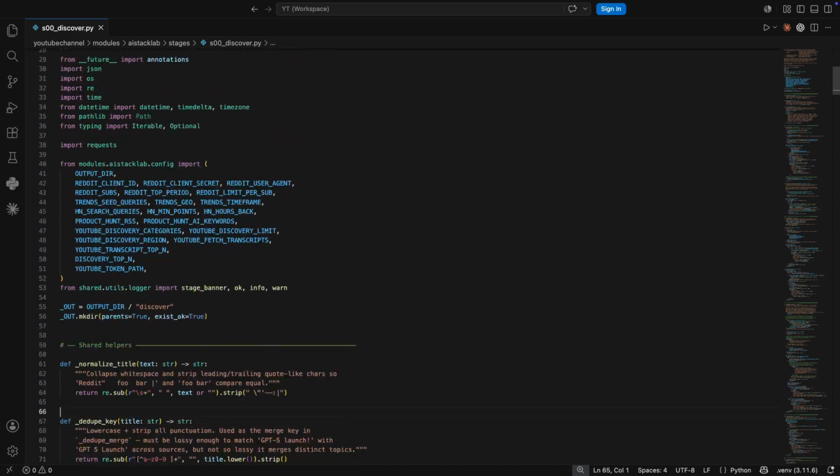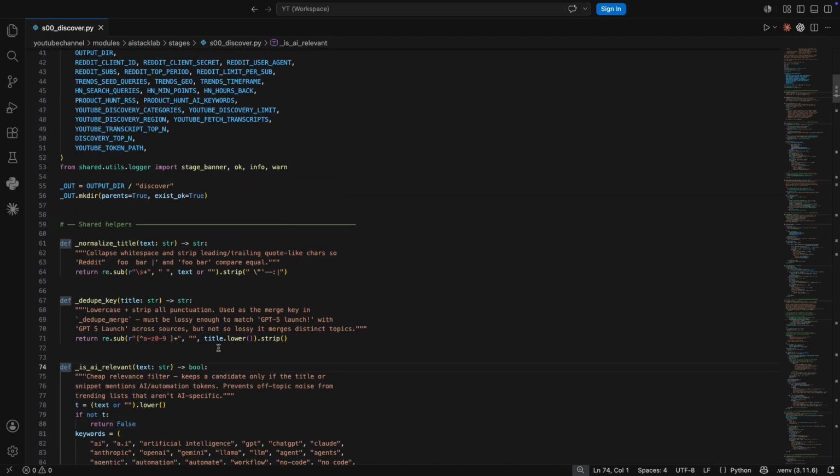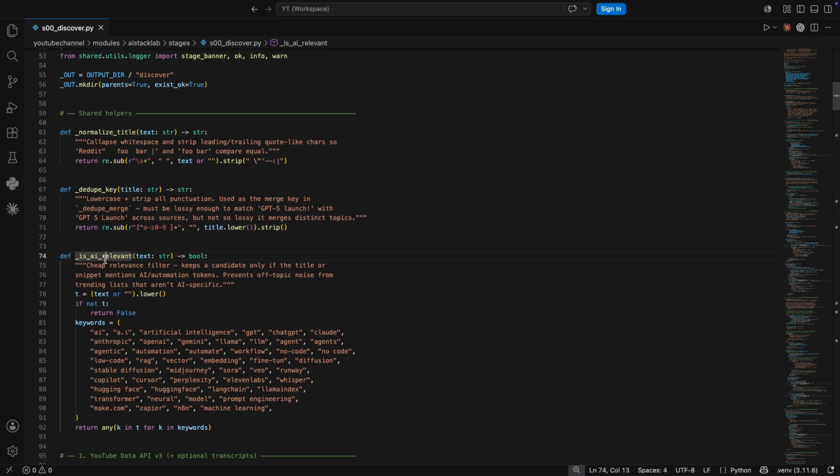Here's the noise filter. Is AI relevant checks every candidate against a whitelist of AI-specific keywords. Without this, generic trending feeds flood the pipeline with celebrity drama, politics, and sports. With it, the discovery system stays tightly focused on AI and automation. Before merging, titles are aggressively normalized so semantically identical topics from different platforms collapse into the same trend cluster.